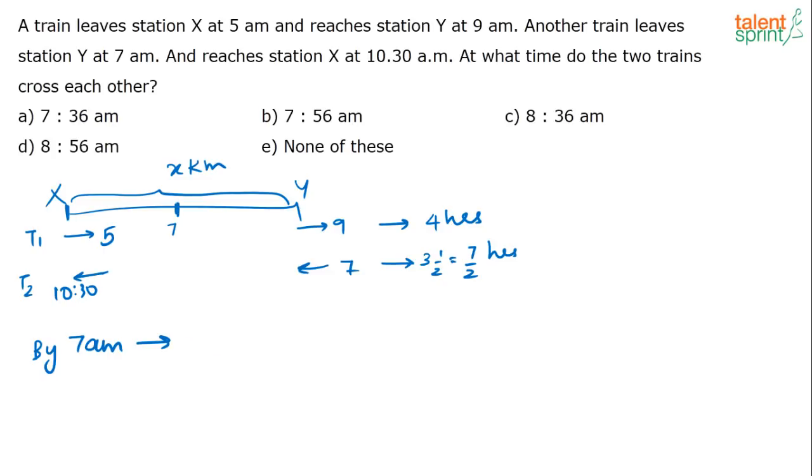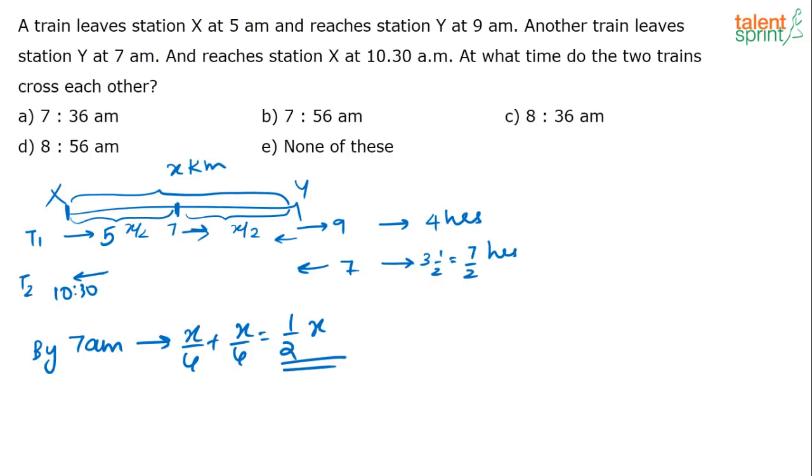So in 2 hours, how much will it cover? In 2 hours it will cover x/4 plus x/4, which is half of the distance, half of x. So by 7 a.m. train 1 would have covered half of the distance, x/2. Now only the second train is starting. So when train 1 has reached here at 7 o'clock, what is the distance between both the trains? The distance between both of them, which they have to cover, is x/2.